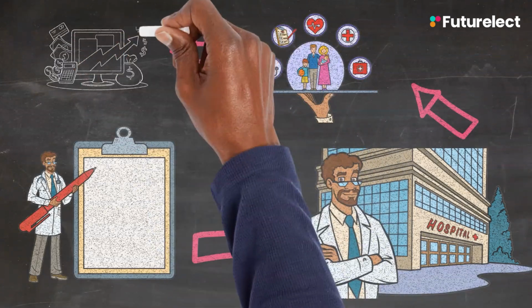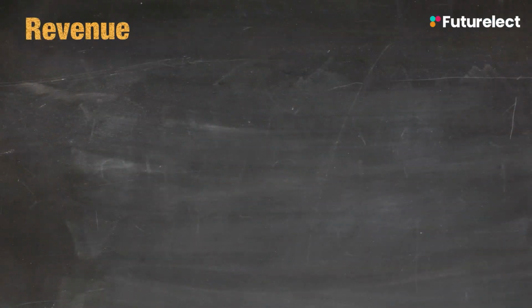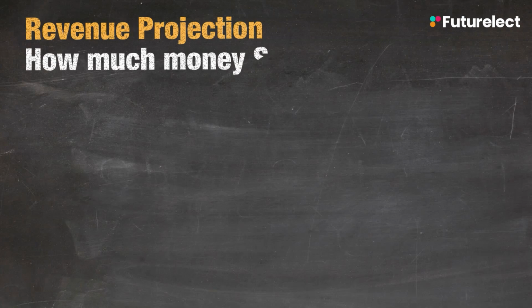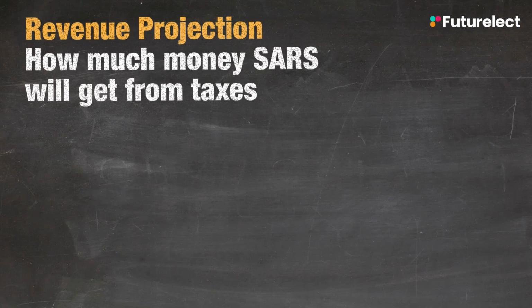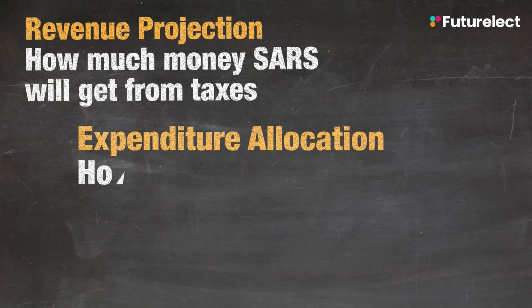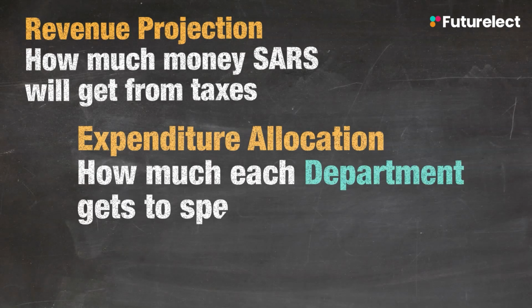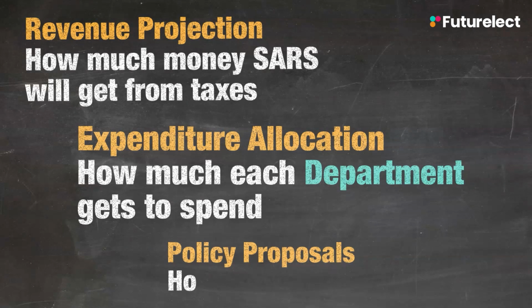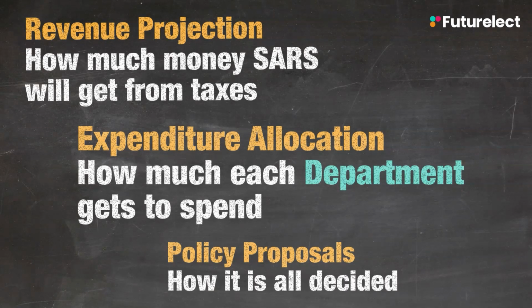With each budgeting proposal must come revenue projections, which means how much tax SARS thinks it will collect in the coming year. There's also expenditure allocations, and that is how much money each department will get to spend, and policy proposals.